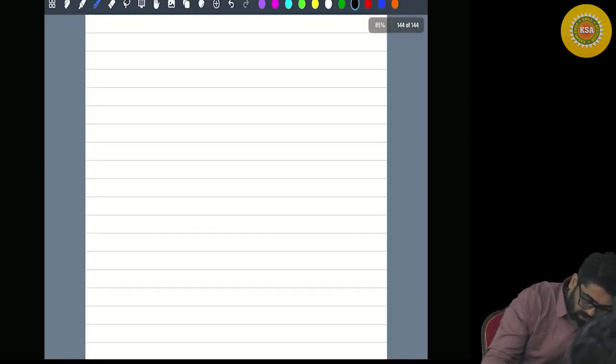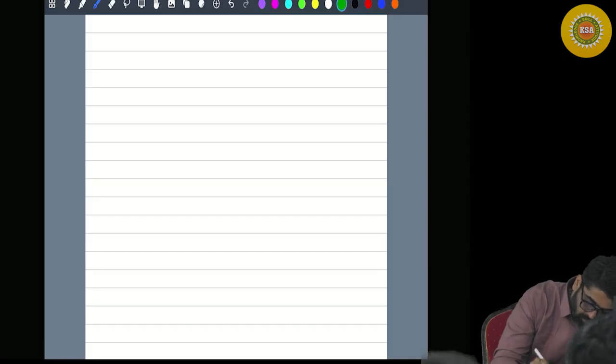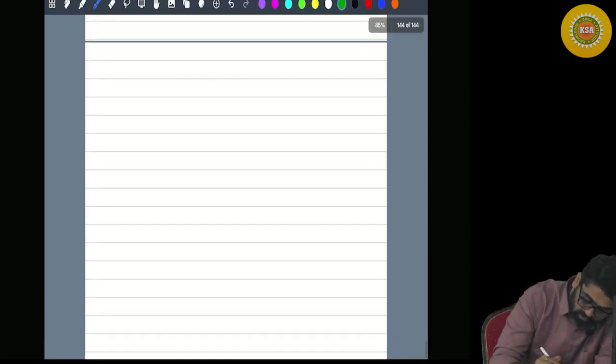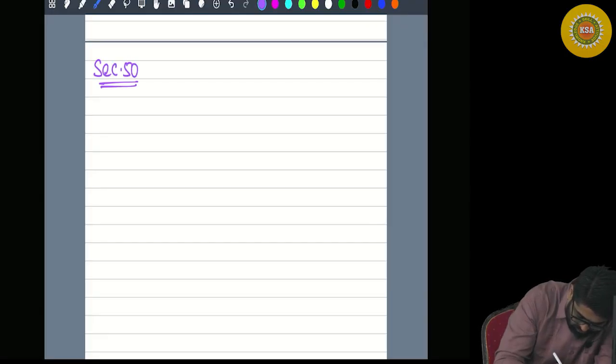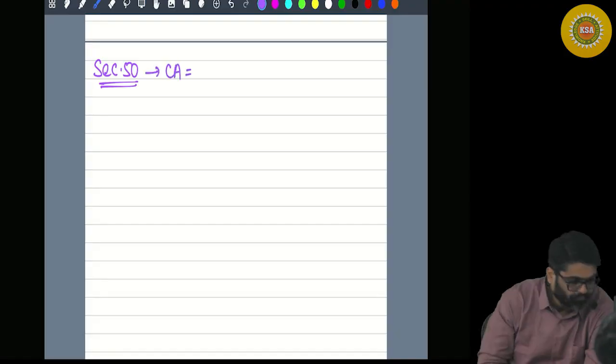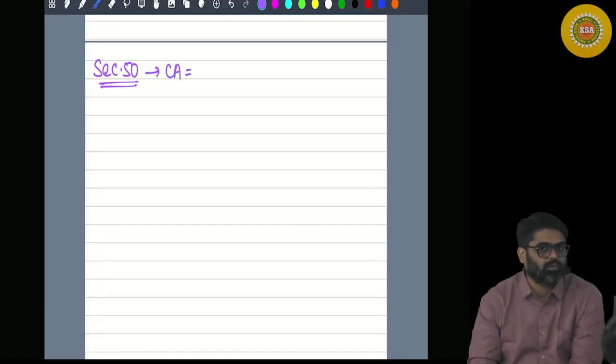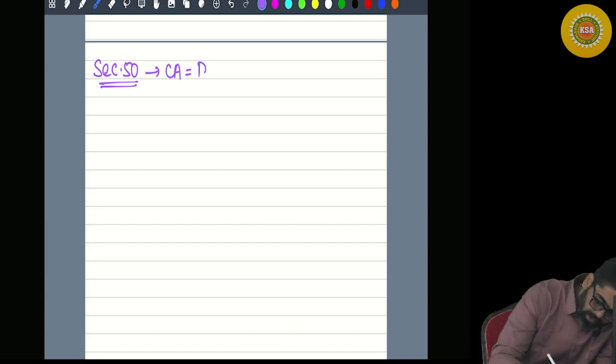Which was the first asset? Which was the first section in special aspects? It was section 50. A specific type of capital asset was covered over here. What capital asset was covered? Depreciable.